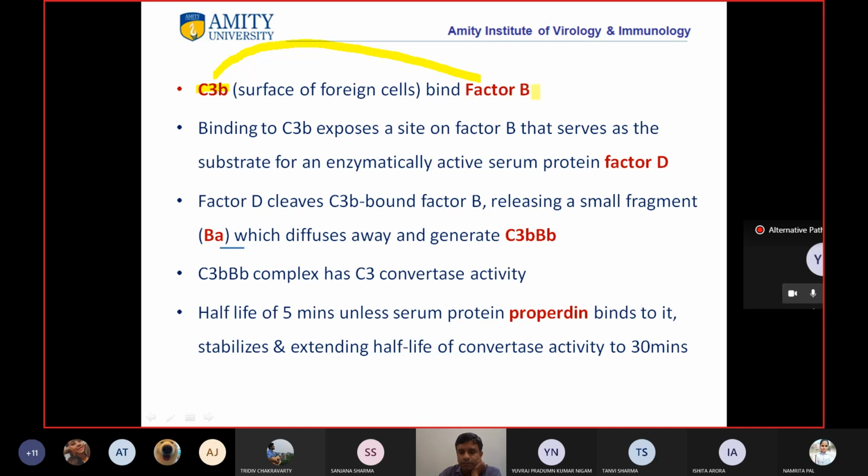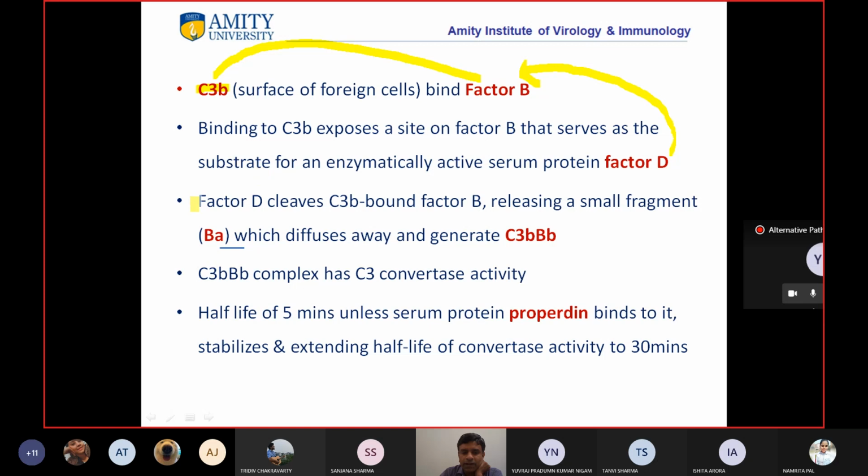So on factor B, there is some change, okay? Because of which factor D can come and bind to factor B. Okay, so see now what happens: this factor D goes and binds to factor B, and when factor D binds to factor B, it leads to breakdown of factor B.